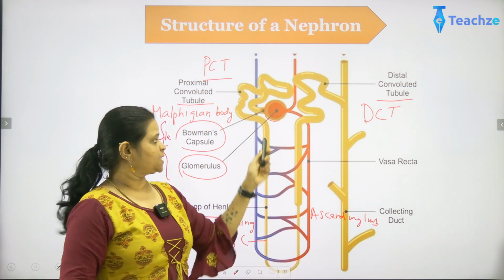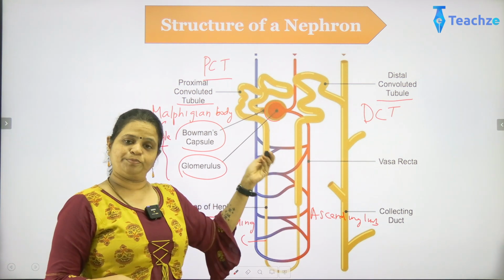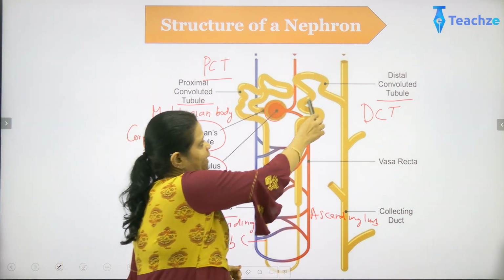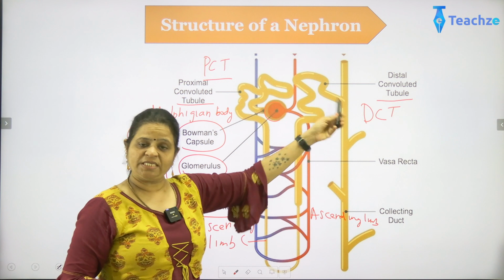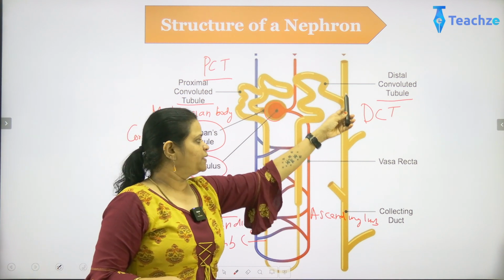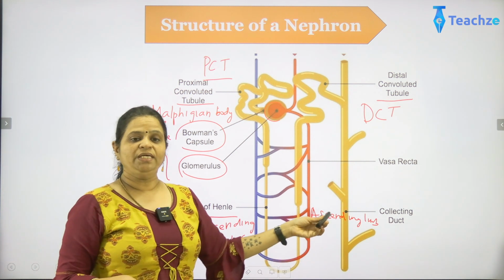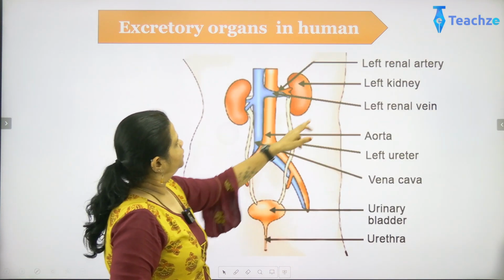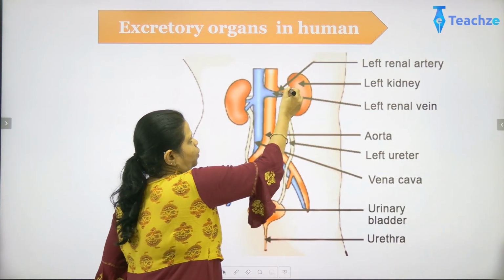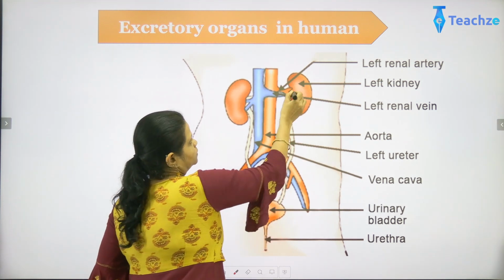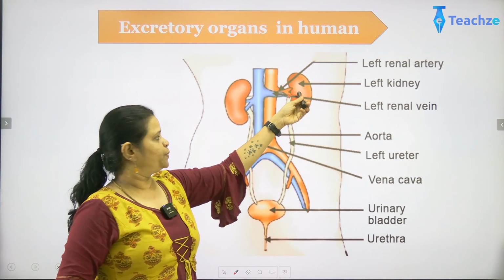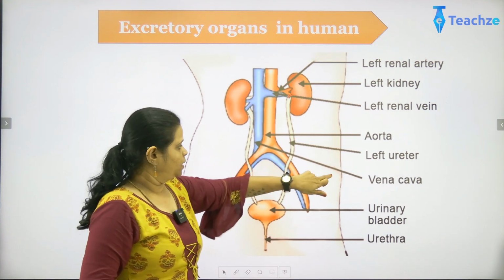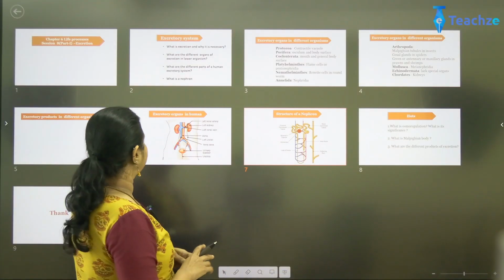So various products are taken in, absorbed, reabsorbed and given out at every junction of this uriniferous tubule. Now finally, after the distal convoluted tubule finishes the process of excretion, the urine will be collected through the collecting ducts. Now these collecting ducts will be opening at the junction of the kidney. So you can see the junction here. All the tubules and collecting ducts will be getting into this particular place where they filter out through the ureters. Now that's the place for the distal convoluted tubules.